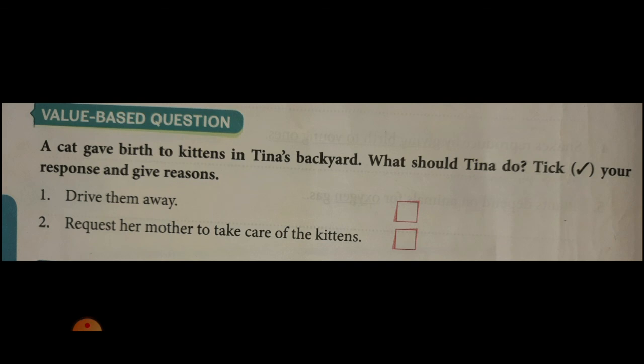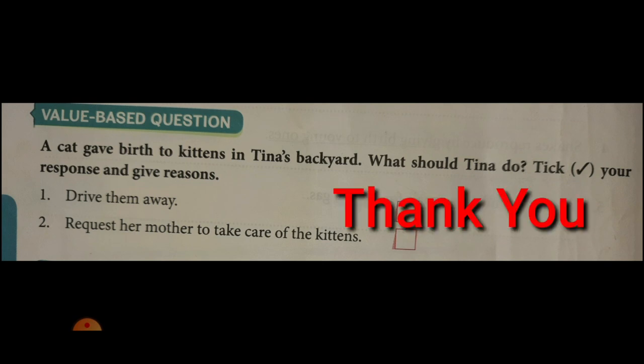What is the correct answer to do here? Second answer, okay? That is the best thing. We should not drive away the kittens and cat at the time of that delivery. So, we want to take care of those kittens from other animals. That is the correct answer. Because they are also animals, they also need some places to live. That's why they are to be protected. Okay, this much all. This chapter is over. Work is also over. Then balance we will do in the next class.